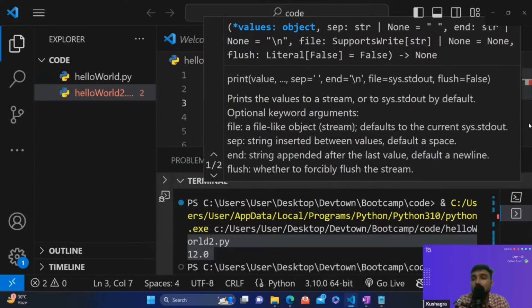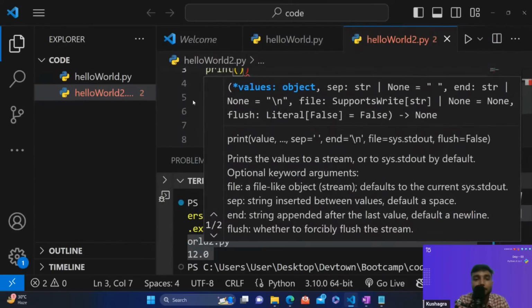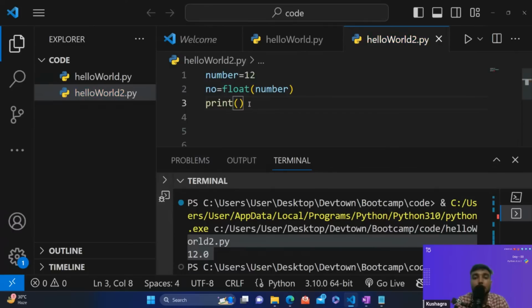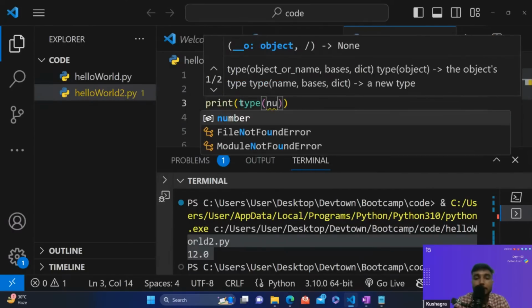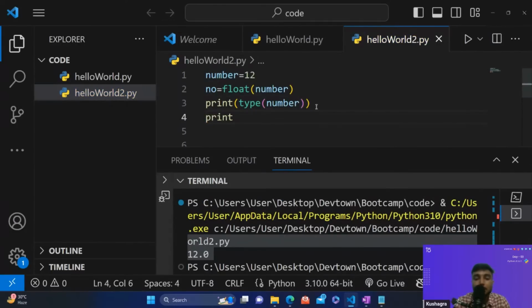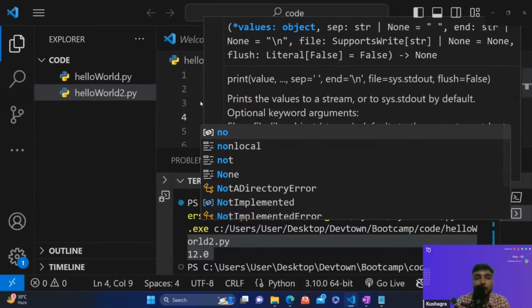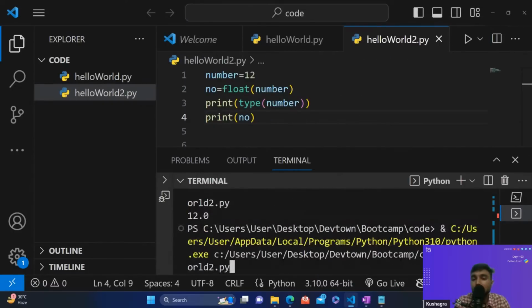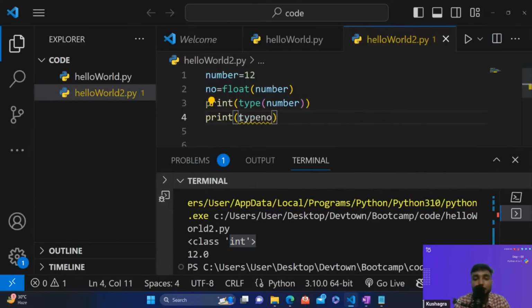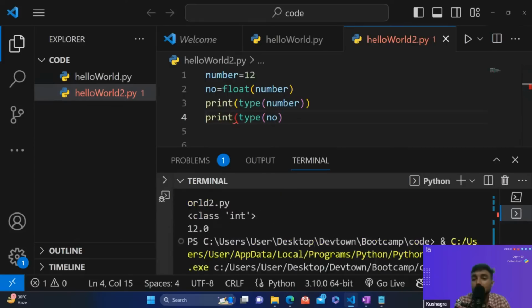Okay, let's just close this part. Okay, we are getting certain errors. This is because of this. Let's just print the type of both the values, that is number, and then let's just print the type of the other. Okay, and now run this code. Let's just run this code. Okay, we have not done this type. Let's just run this code.